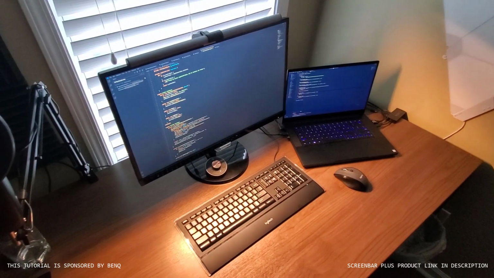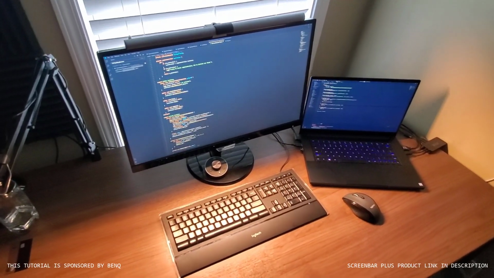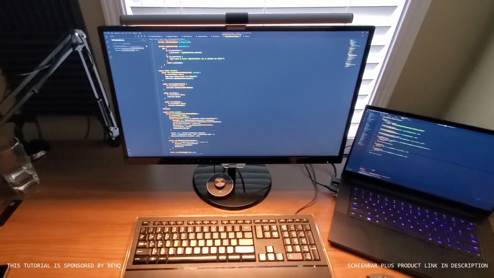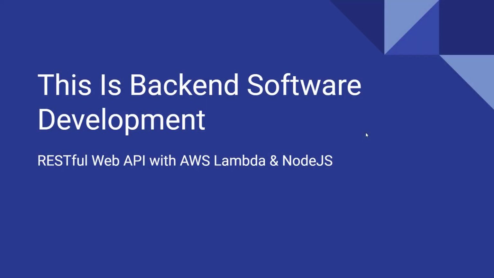Hey everybody, my name is Darren and this is backend software development, creating RESTful web APIs with AWS Lambda and Node.js. I have about 5 years of industry experience with backend software development, and this is a really popular topic with cloud computing and creating web APIs. This is becoming something that is skyrocketing in demand. If you're going to be in backend software development, then you really need to know how to write your own